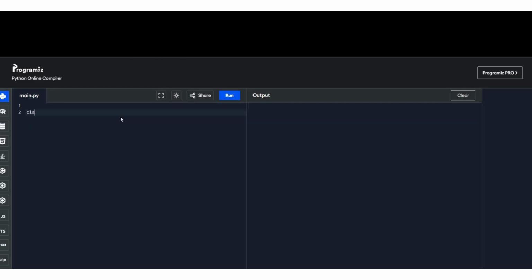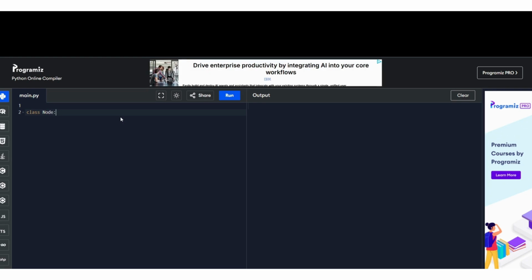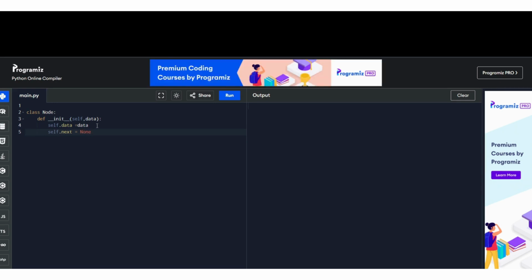Now, first of all, we have to create a node here, class Node, in which I need to make one constructor function. Like in Python it is the init function, but in JavaScript it is the constructor function. So if you make it in JavaScript, go with the constructor function. Now, self.data will be data, which will come from the arguments. And there will be a self.next, which can be None at the start. Or in JavaScript, it can be null.